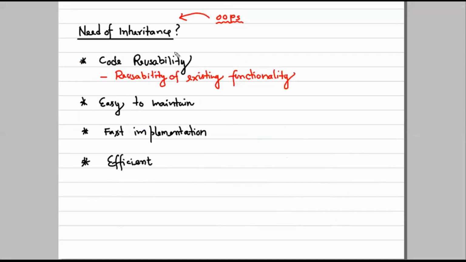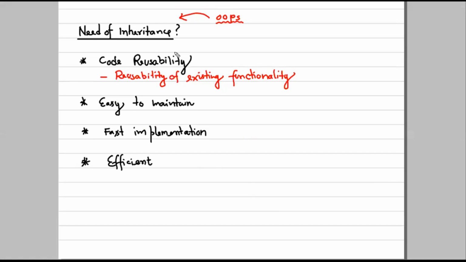Code reusability. What do we mean by code reusability? We are not creating or redefining the existing capabilities, tasks, or functionalities of the class in a new class. We can directly use them by using the child object or the derived object name. So when we say code reusability, we mean the reusability of the existing functionalities.